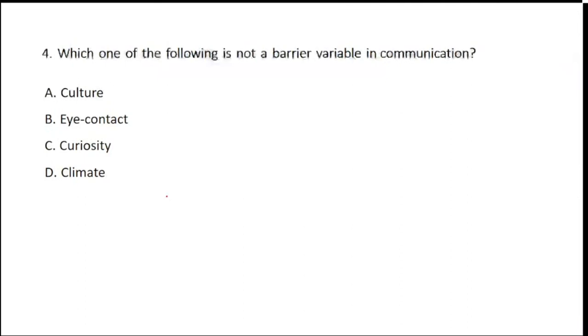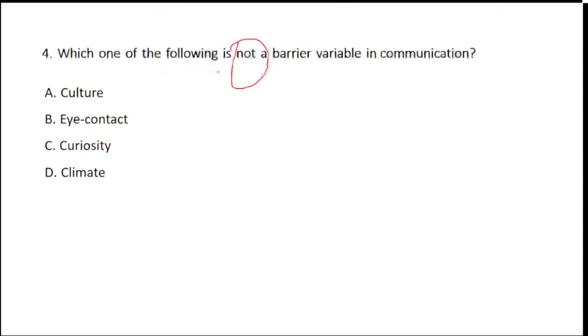See, they have given some examples to us and they're saying that it's not a barrier. Sometimes this word will be highlighted, sometimes not. So whether it is culture, eye contact, curiosity, or climate, which will not be considered as a barrier variable in communication from the given list?